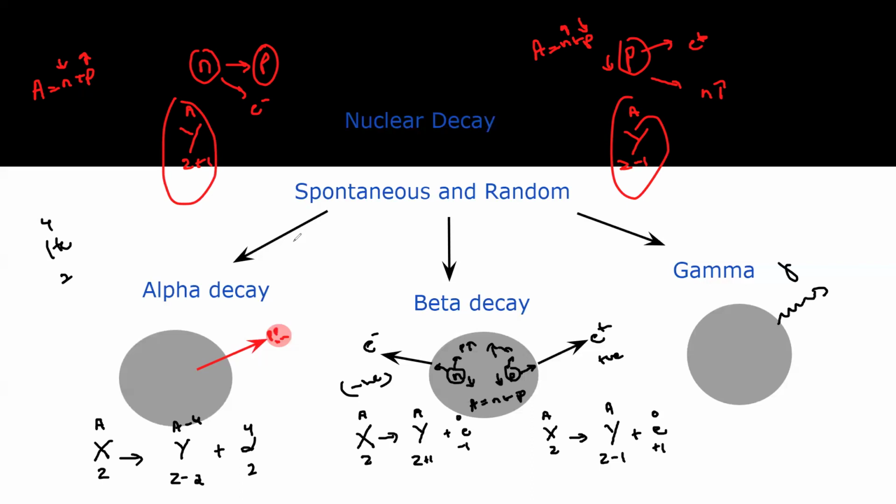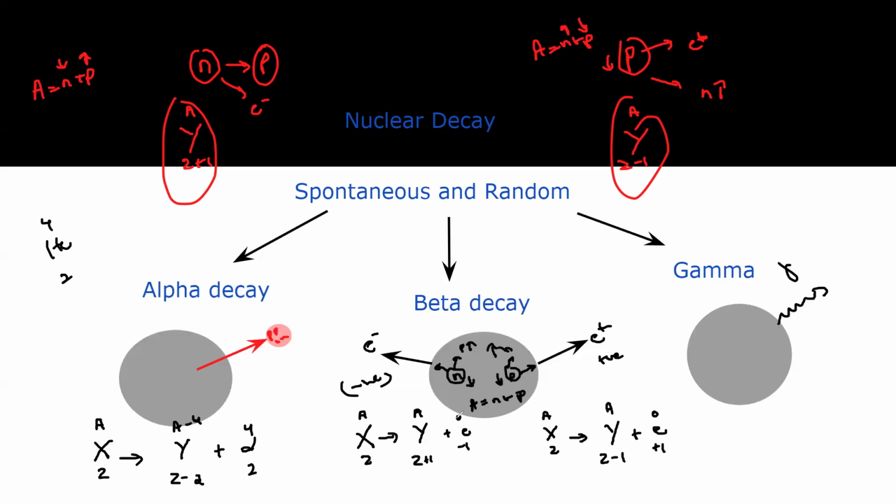When a positive beta decay occurs, the proton number decreases by 1. And in gamma emission, there is no change, as it is not emitting any proton, neutron, or electron. As a result, there is no change in the mass or the proton number.